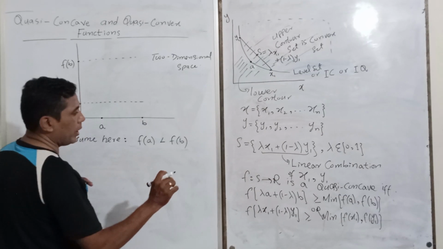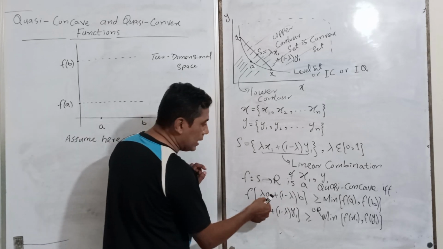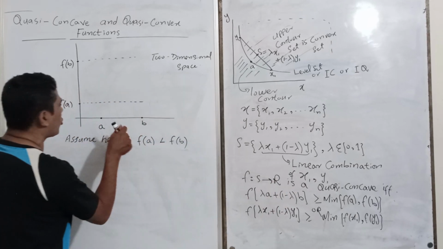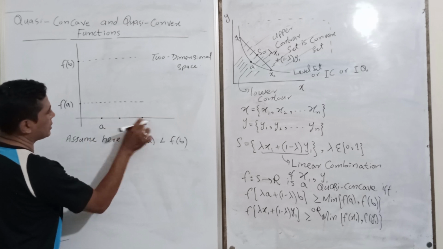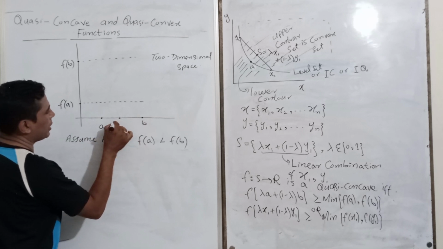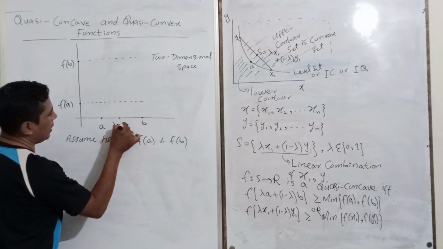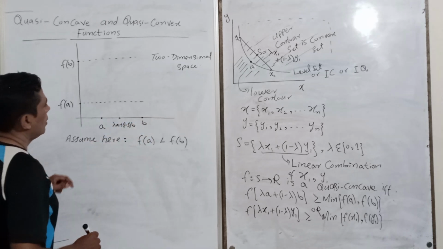So what are the linear combinations? We select any linear combination, so there will be lambda a plus 1 minus lambda b.